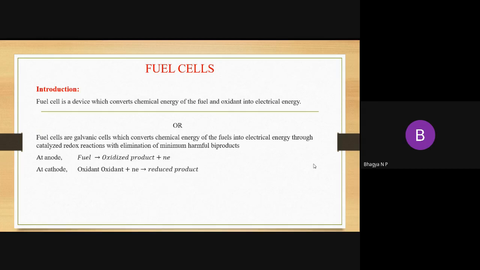That means a fuel cell is a galvanic cell which converts chemical energy of fuel into electrical energy. Usually in the fuel cell, at the anode fuels are always supplied and at the cathode oxidants are always supplied. Here oxygen is used as the oxidant. So that is about the definition of fuel cell.